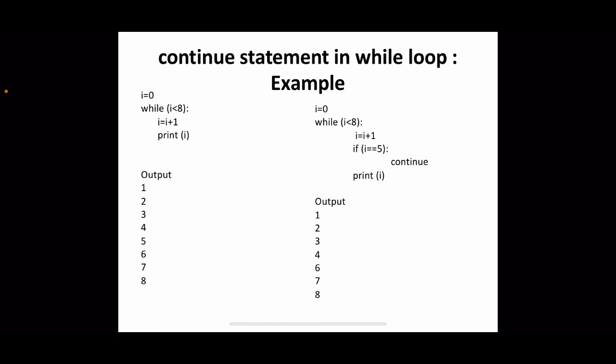So ultimately, whenever this condition is true, continue will be executed. In that case, the rest of the body of this while loop will be skipped, whatever may be available. Here there is only one print statement, so that print will be skipped for I equal to 5. So we are not getting 5 in the output. This is how the continue statement proceeds. Okay, thank you.